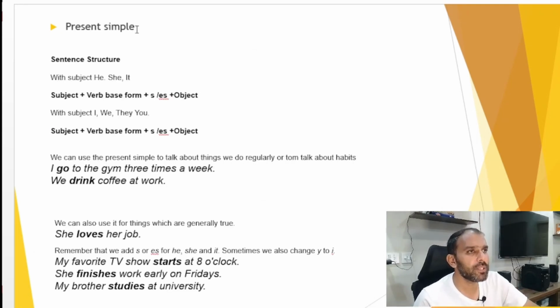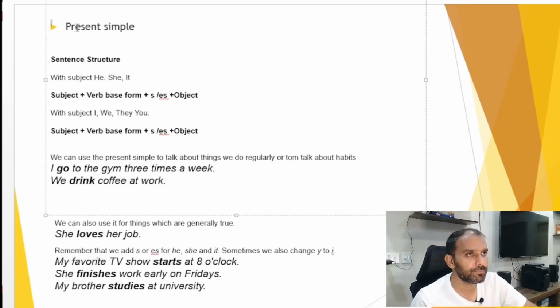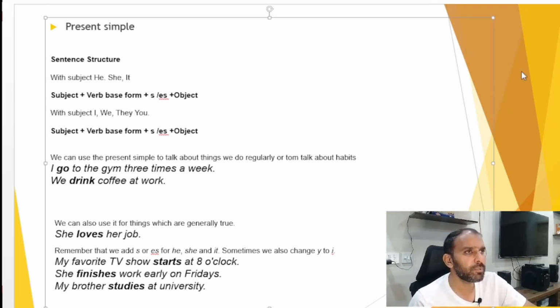So our next topic is simple present tense. So what is simple present tense? Simple present tense is basically a verb tense which we use to refer to our daily routines, or if we want to talk about our daily habits, then we will use present simple. The structure with the simple present tense would be subject, verb and object. So this is the basic sentence structure.